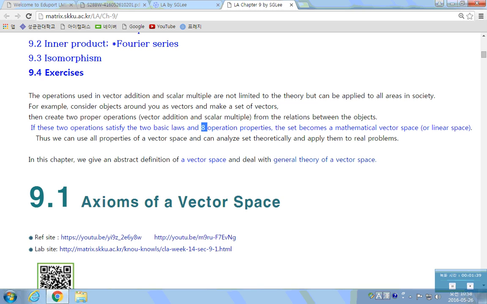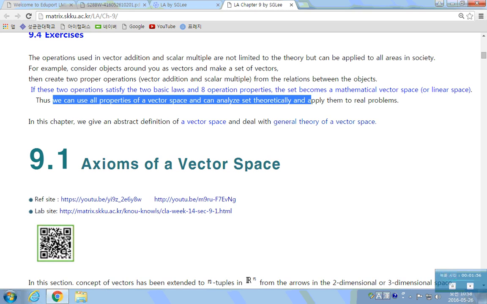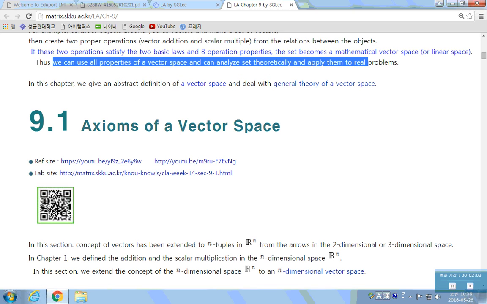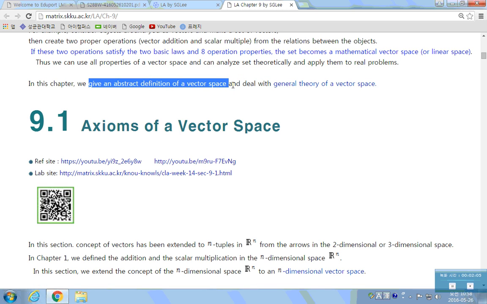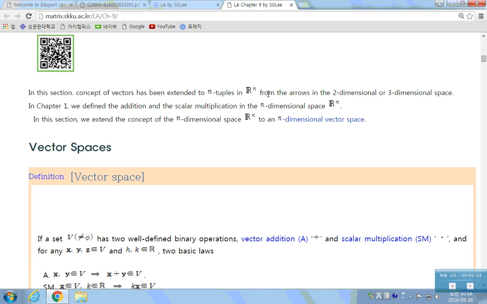If these two operations satisfy the two basic laws and 8 operation properties, then the set becomes a mathematical vector space, which can be called a linear space. Thus, we can use all properties of vector space and can analyze sets theoretically and apply them to real-world problems. In this chapter, we give an abstract definition of a vector space and deal with the general theory of a vector space. First, section 9.1, axioms of vector space.